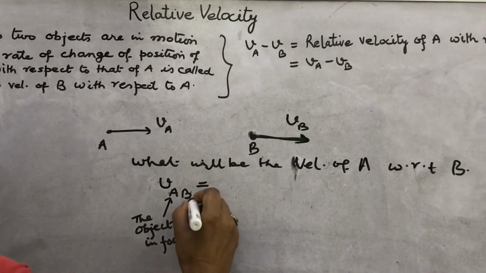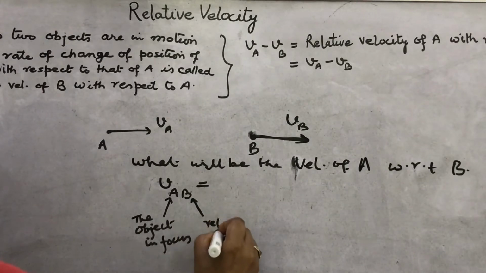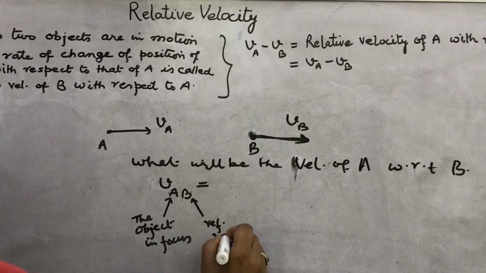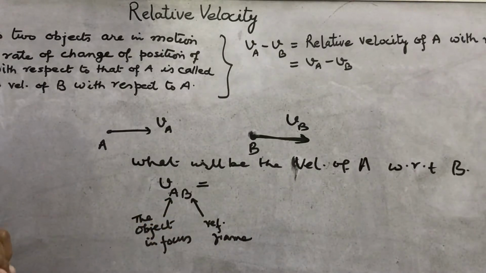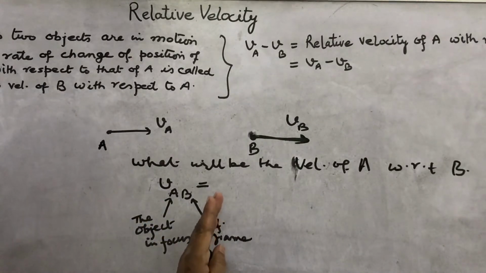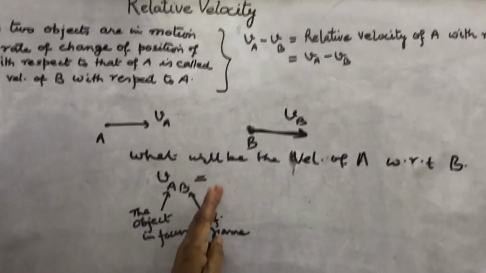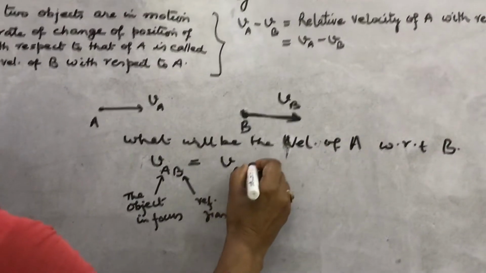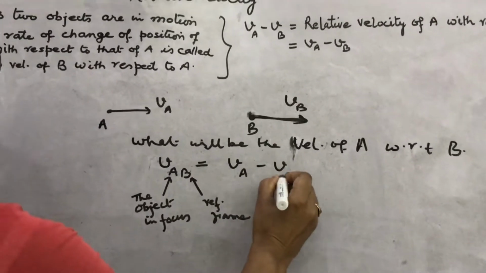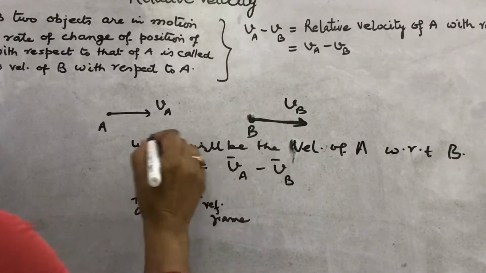And B is the reference frame, that is where the observer is supposed to be situated. The observer is with the object B. Then it is given by VA minus VB, with a bar for vector.